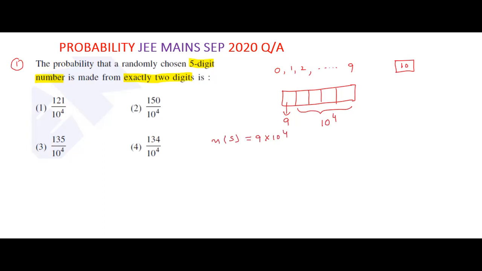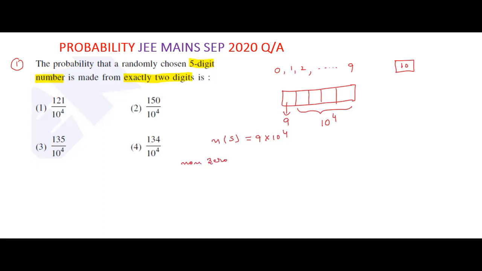Now n of E be the event that the chosen 5-digit number is made from exactly 2 digits. Here 0 is the problem. So first I am going to discuss non-zero digits.